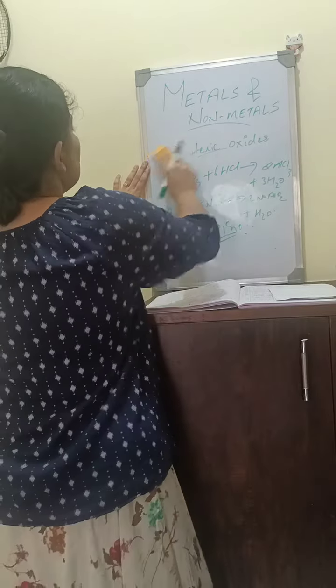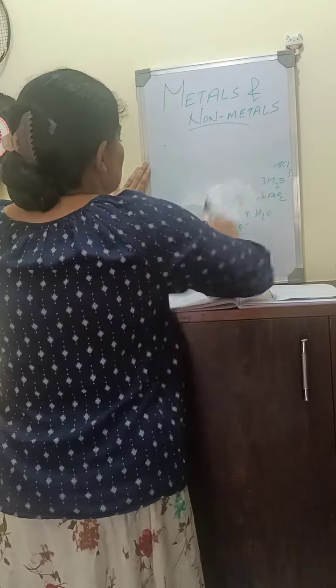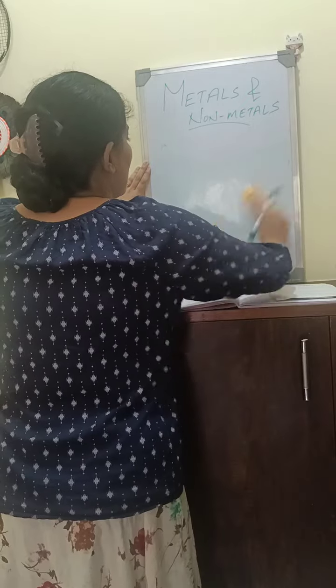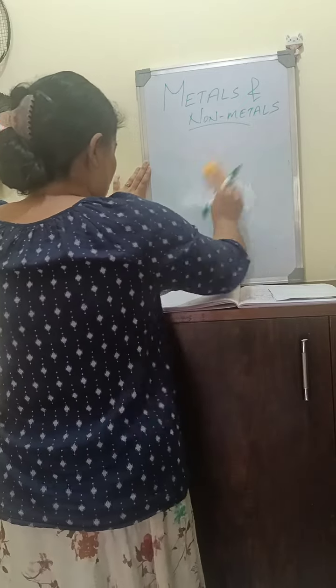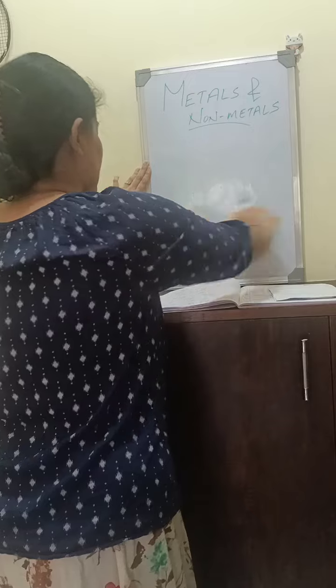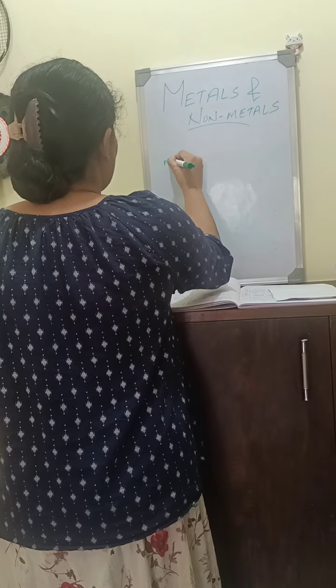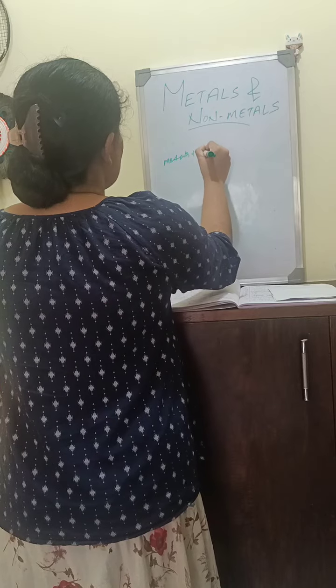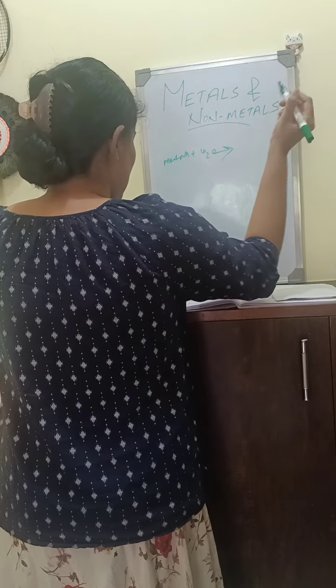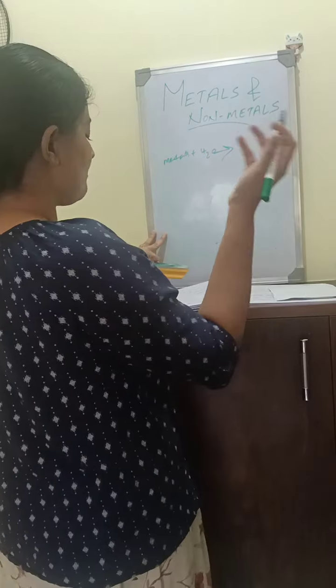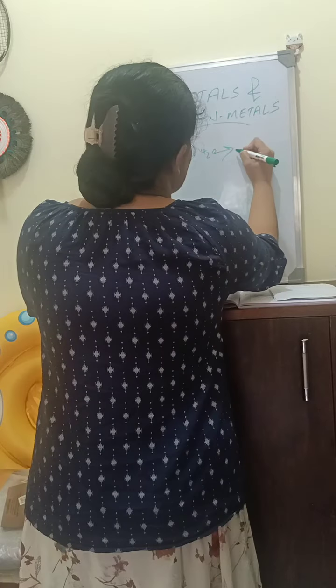Next, we'll see the reaction of metals with water. Metals when they react with water give metal oxide or metal hydroxide plus hydrogen gas.